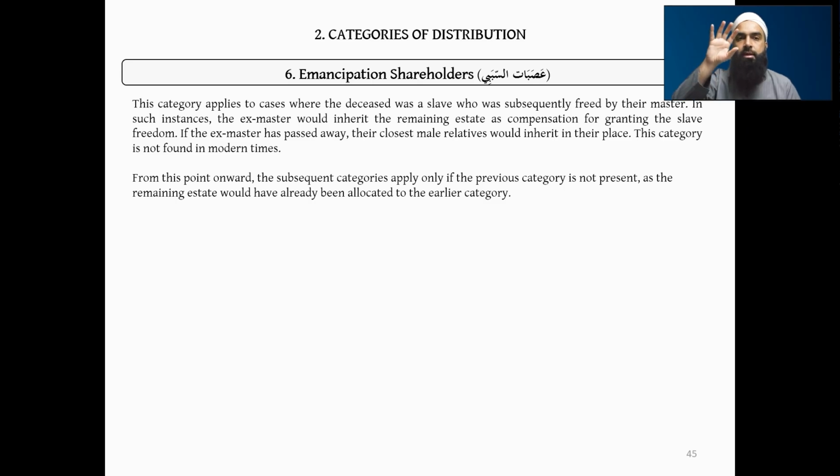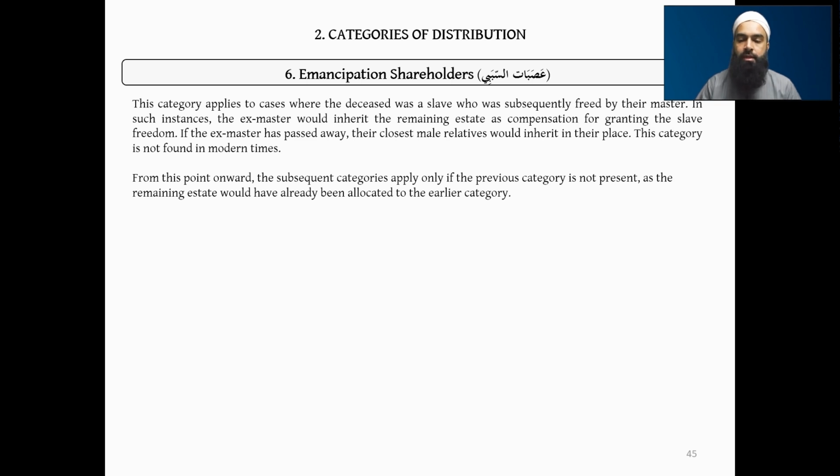You've got asabat, two types in essence: the asabat who are nasabi and asabat as-sababi. Nasabi would be those who are related through lineage, and then we categorize them as we did. And we've got the asaba as-sababi, who can only be the slave who was freed by the master. So the master would become his asaba as-sababi because of emancipating him.